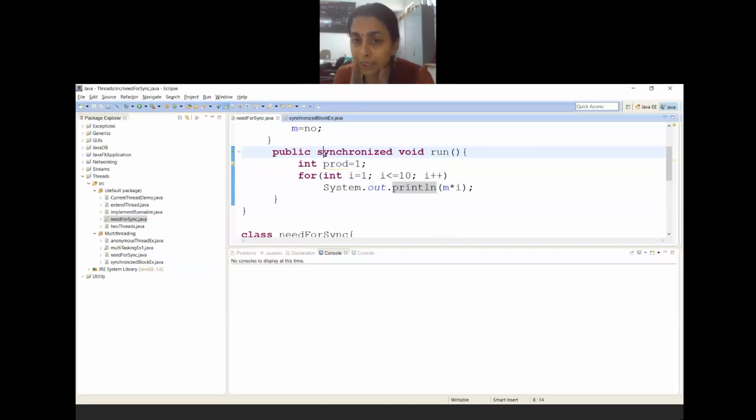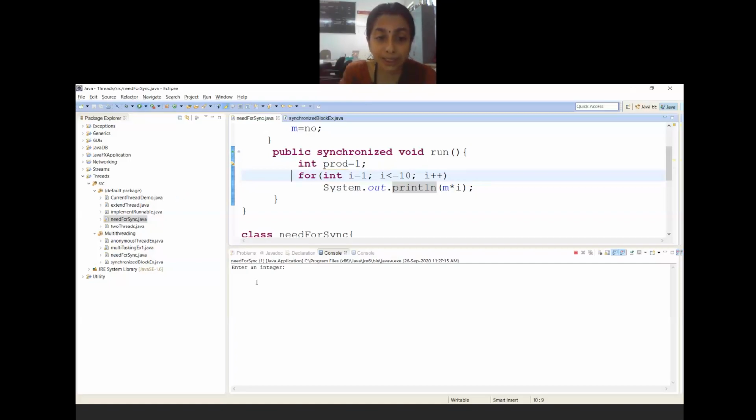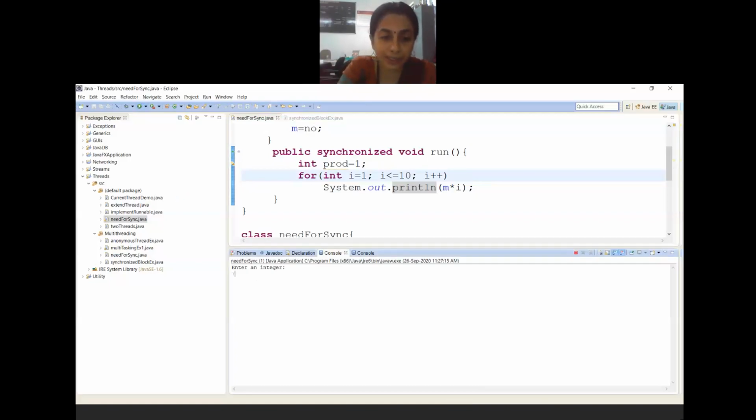And whenever I synchronize a method, that particular method will create a mutual exclusion situation for more than one thread. Okay, let me rerun this program with the modification that I have done. I will rerun this and give the same input as previously, 7, and the second number is 20.